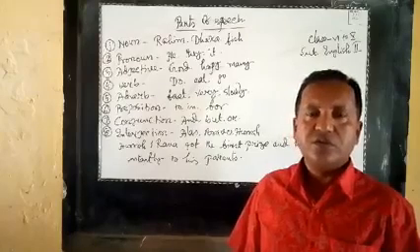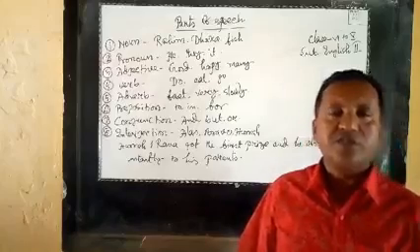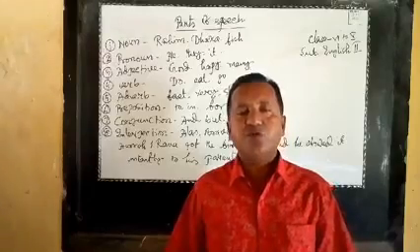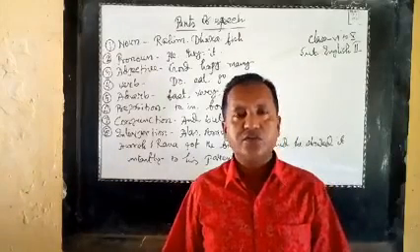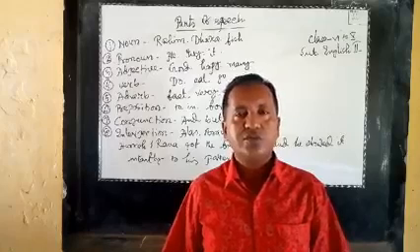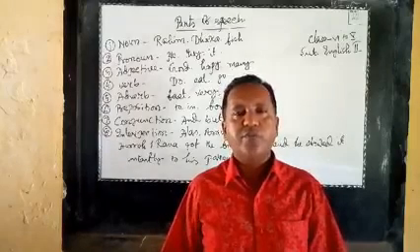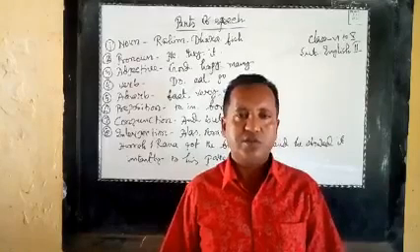Next, how many kinds of parts of speech? There are 8 kinds of parts of speech. They are noun, pronoun, adjective, verb, adverb, preposition and conjunction.